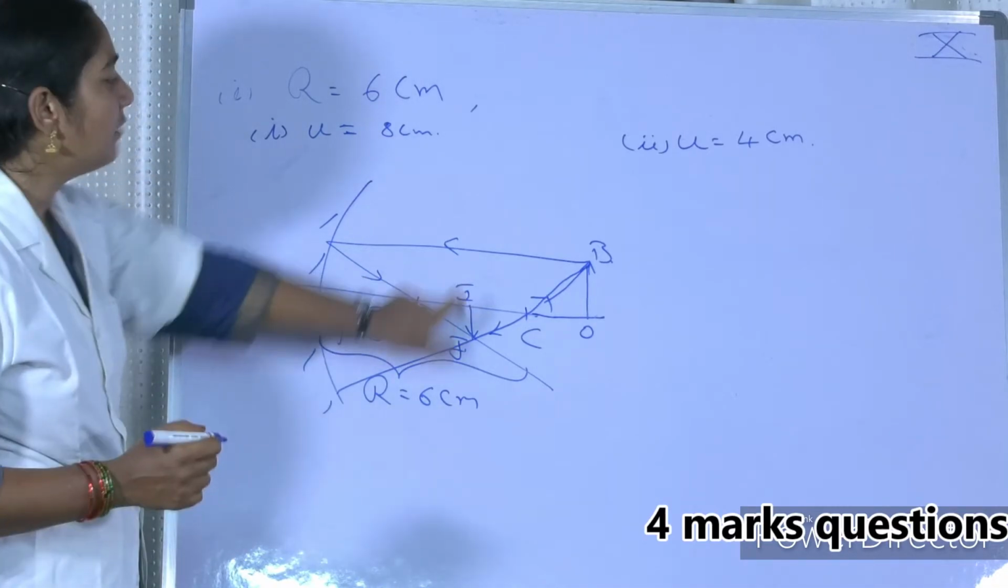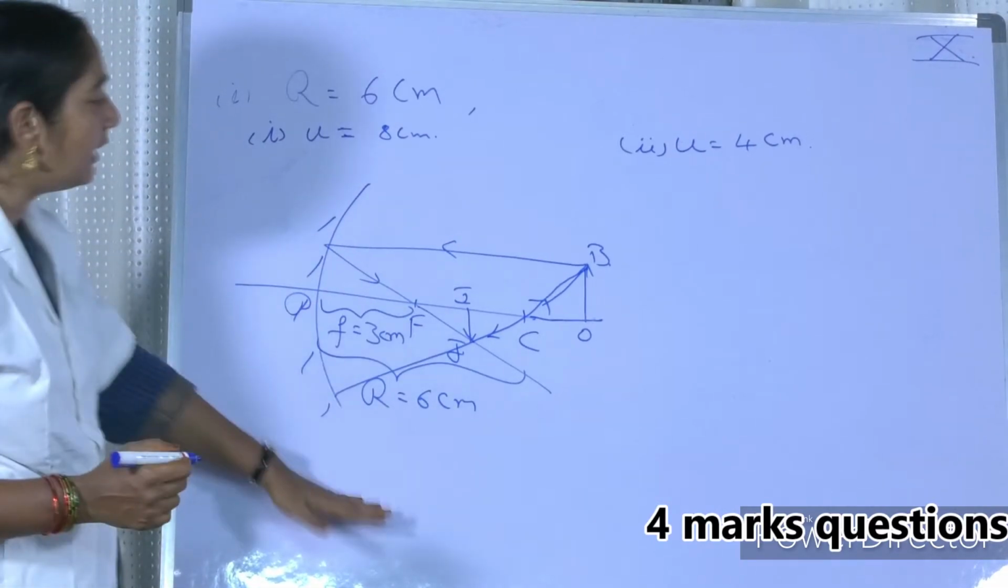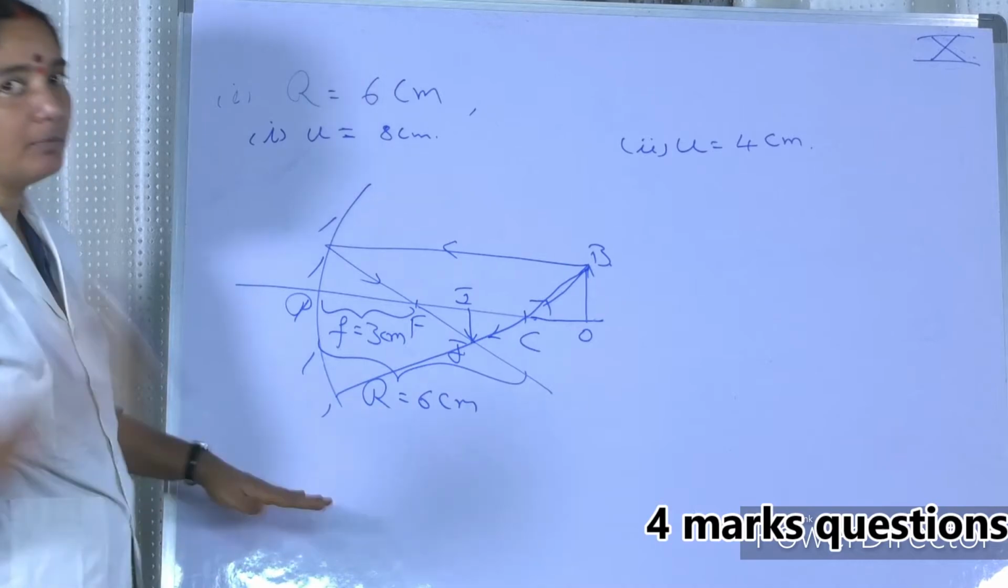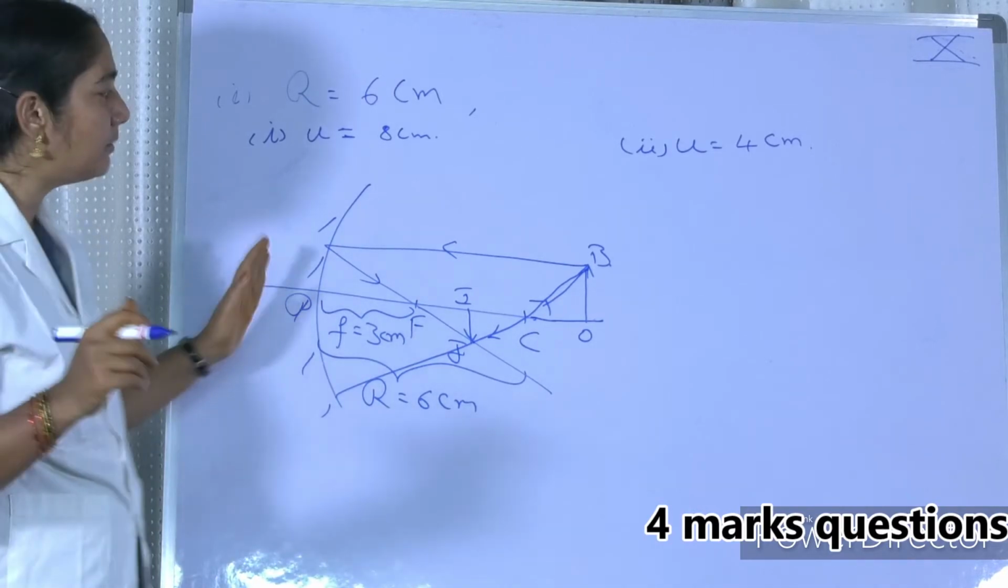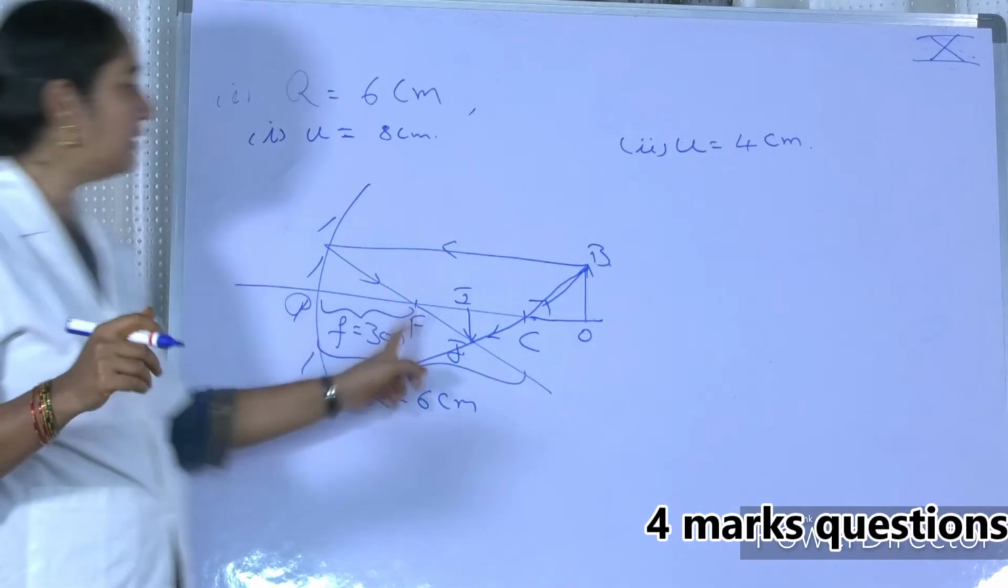So the image formed is between F and C, inverted, diminished. You have to write everything, because this is a 4 marks answer. Diagram is important. Description of the diagram is important. That means you have to write what is P, what is F, what is C.